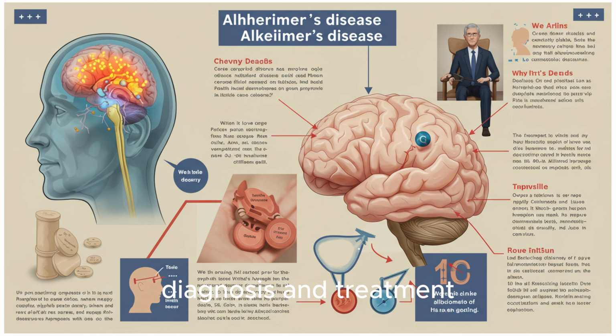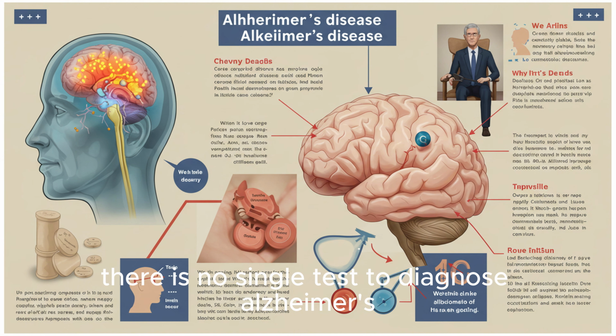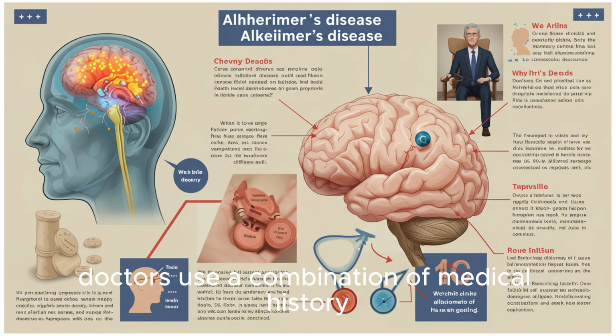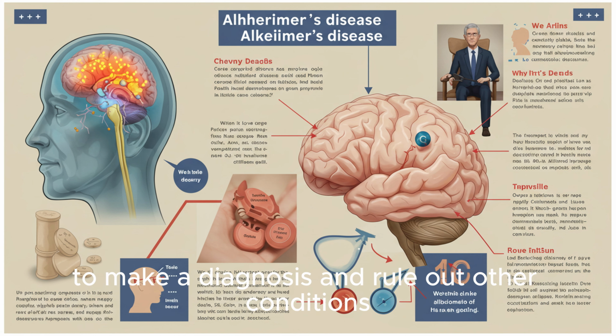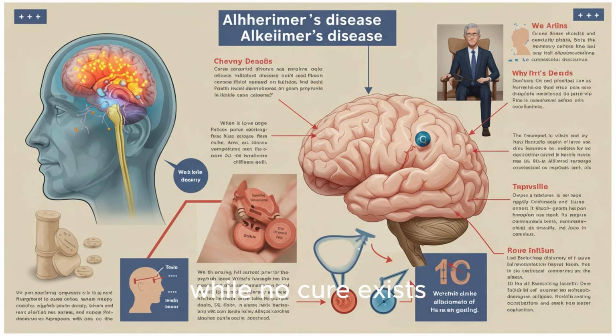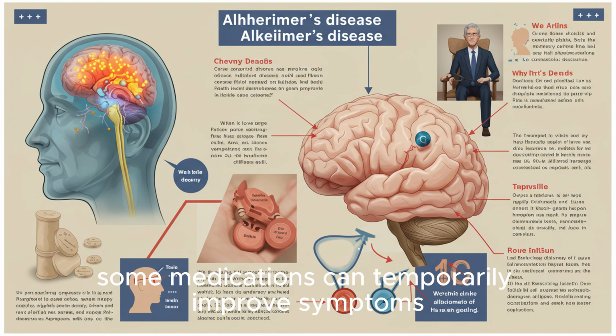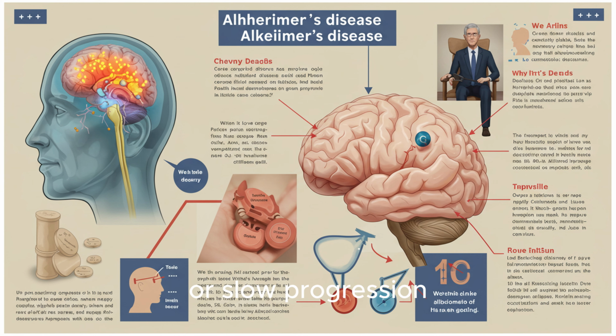Diagnosis and treatment. There is no single test to diagnose Alzheimer's. Doctors use a combination of medical history, neurological exams, cognitive testing, and brain imaging, like MRI or PET scans, to make a diagnosis and rule out other conditions. While no cure exists, some medications can temporarily improve symptoms or slow progression.